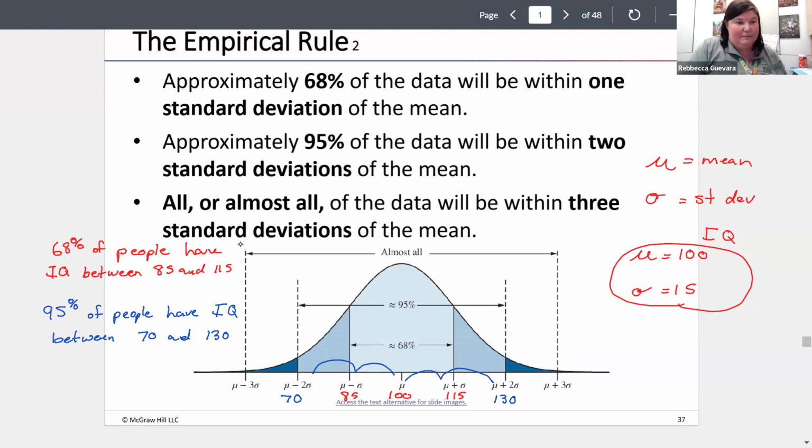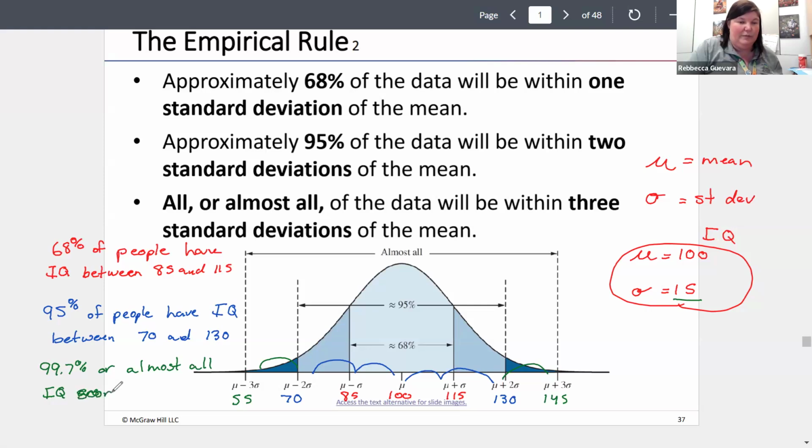The last bit of it: if I went out one more standard deviation on both sides, 130 plus another 15 is 145. 70 minus another 15 is 55. This range here is 99.7%, or almost all IQ scores.